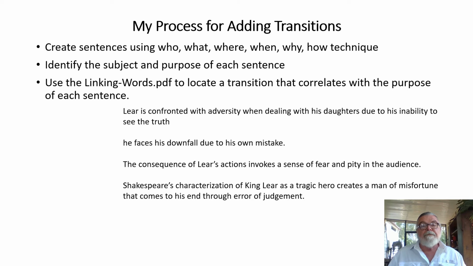Lear is confronted with adversity when dealing with his daughters due to his inability to see the truth. He faces his downfall due to his own mistake. The consequences of Lear's action invokes a sense of pity, or fear and pity in the audience. Shakespeare's characterization of King Lear as a tragic hero creates a man of misfortune that comes to his end through error of judgment. Now that's not bad, but it's going to be better if I had the appropriate transitions.